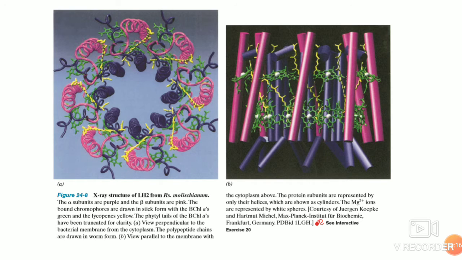Each of the 8 beta subunits occupies a position outward from an alpha subunit to form a concentric cylinder of 62 angstrom. The center ones are the alpha subunits, and the outer pink ones are the beta subunits. 16 of the bacterial chlorophyll A molecules are packed between these rings of helices in an arrangement which resembles a 16-bladed turbine.